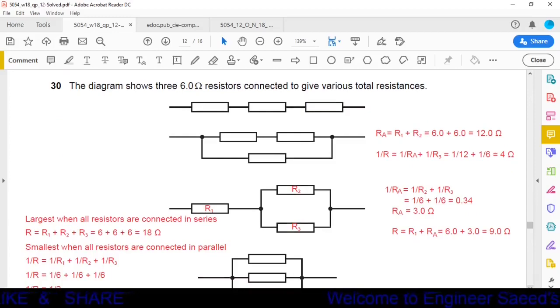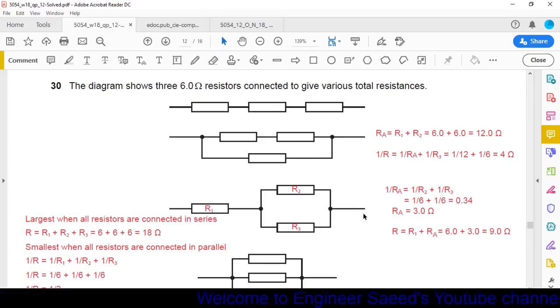Question number 30. The diagram shows three 6 ohm resistors connected to give various total resistances. Here we have 4 combinations. In one combination, all the resistors are connected in series. In the second combination, 2 resistors are connected in series, and then that combination is connected in parallel with the third one.